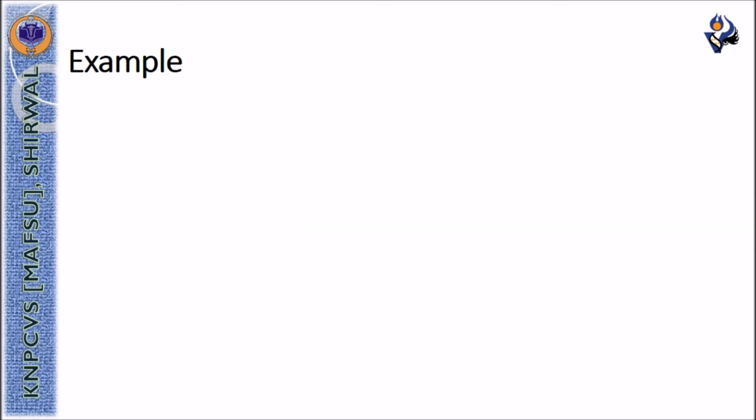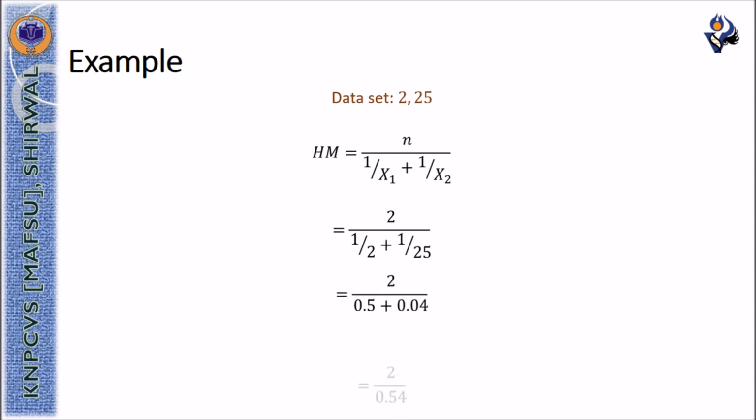We can see with the help of a given example. When we have two values 2 and 25, when harmonic mean is computed, we are going to obtain a value of 3.70. This value is inclined towards the smaller observation, that is 2. If we take arithmetic mean of 2 and 25, we are about to get a value of 13.5.